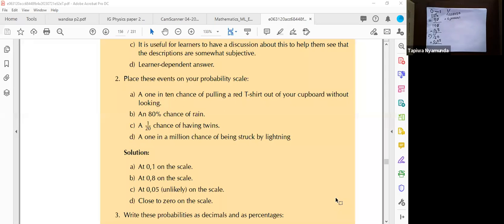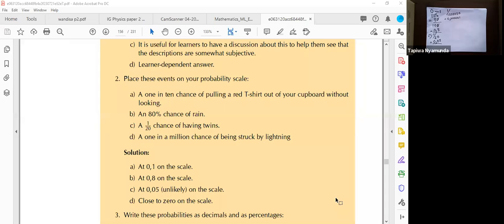When it is close to 1, the event is likely to happen. When it falls close to 0, the event is not likely to happen. And when it falls in the middle, like 0.5, the chances of the event happening are 50-50. The chances of the event happening are the same as the chances of it not happening.